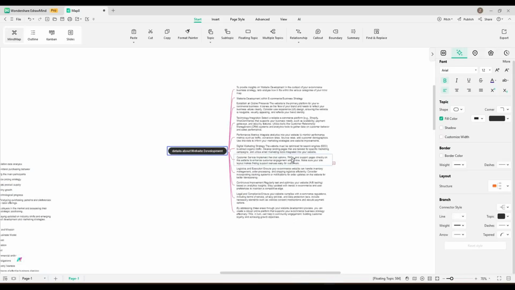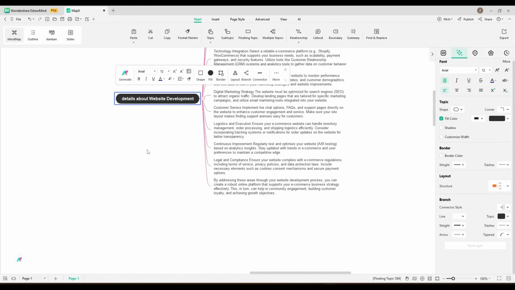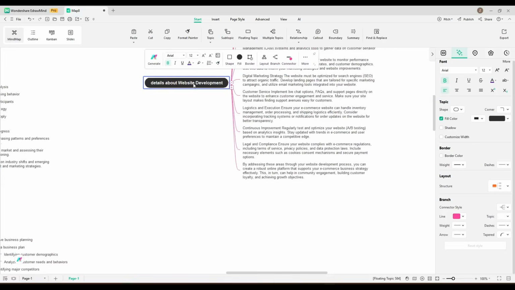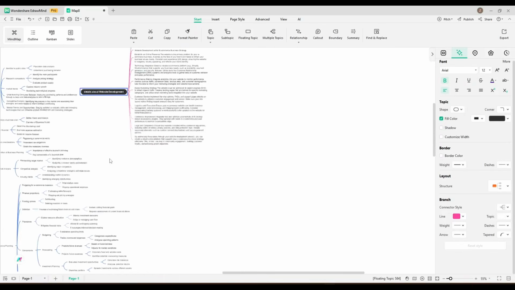In this method, you can create unlimited nodes. Its unlimited nodes allow you to deal with long and in-depth topics or subjects without any limitation, while other tools can only generate 1,000 nodes.